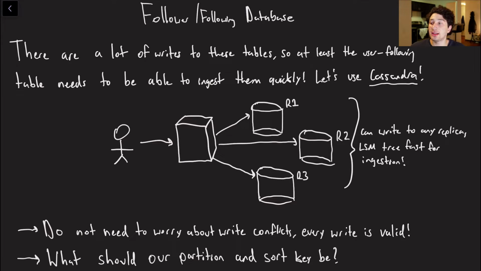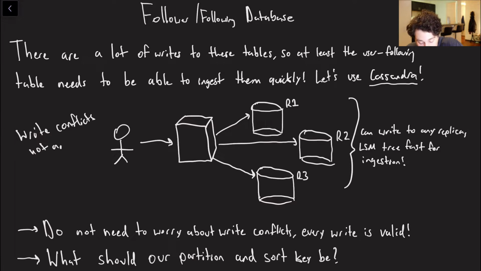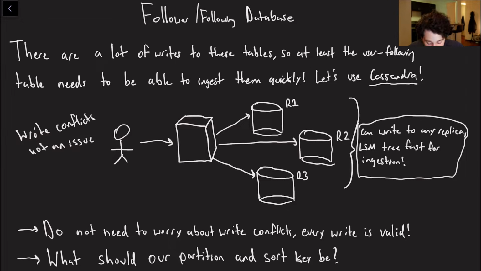Like if I say that a user has follower A on one replica, and then I say that a user has follower B on another replica, the combined state of those two is just great. Now this user has 2 followers. So again, write conflicts, not an issue, unlike our tiny URL video where they were certainly an issue. So again, this is good for the reasons I mentioned over here. It's going to be fast.